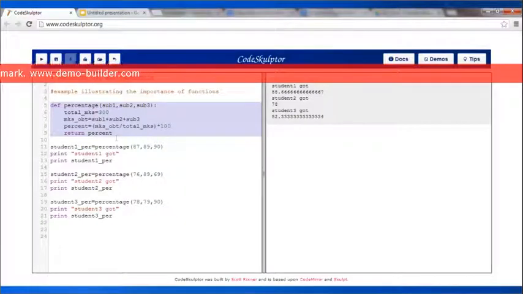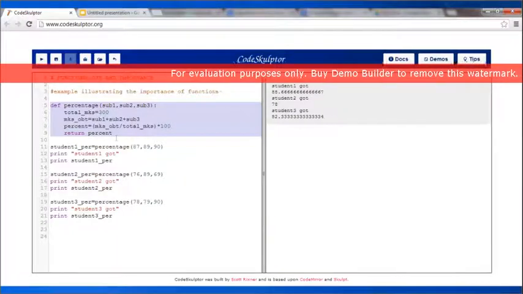After that you have a colon. Now colon is extremely important. It looks like a very small thing and very easy to miss, and it often happens that we don't put it, but if you don't put it you are going to have an error. So it's a very important thing which is going to tell that now the function is going to start, its coding is going to start.